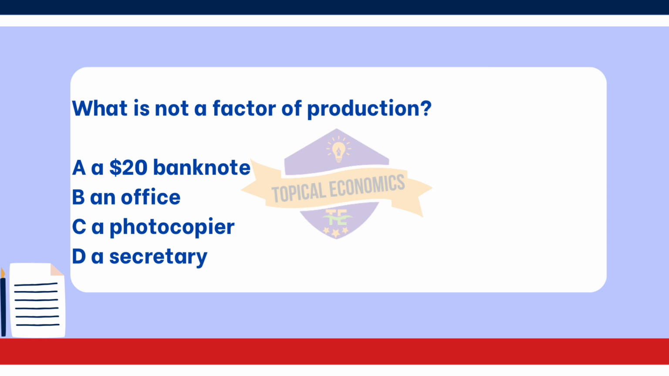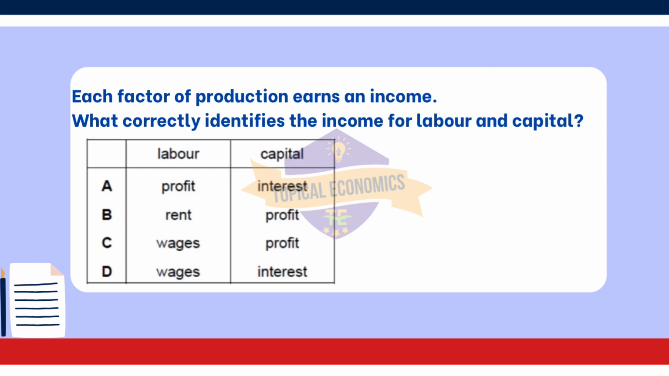Lastly, option D. A secretary represents labor. A secretary provides human effort and skills necessary for the organization and management of office tasks, making it a vital factor of production. Moving on with question 32. Each factor of production earns an income. What correctly identifies the income for labor and capital? This question is from year 2016 October-November version 2 paper. The correct answer for this question is option D, labor, wages, capital, interest.